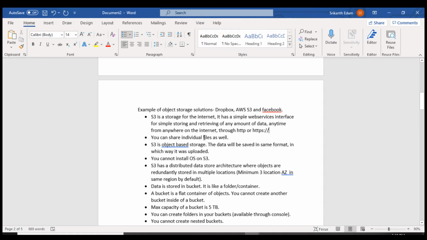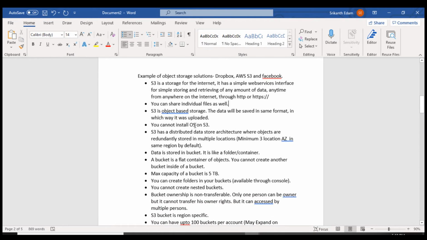You can share individual files as well. When you upload the data, you can share the file with others. S3 is object based storage. The data will be saved in the same format in which it was uploaded. And you cannot install an operating system on S3. If you want to install an operating system, first of all you need to mount it as a volume, and it is not possible, as I explained earlier. Amazon S3 is simply like a folder. You can save your files within it.